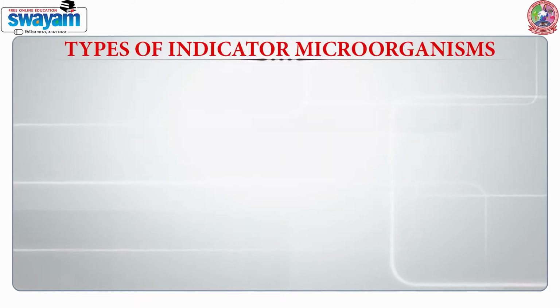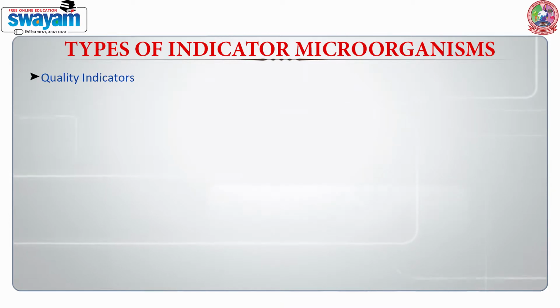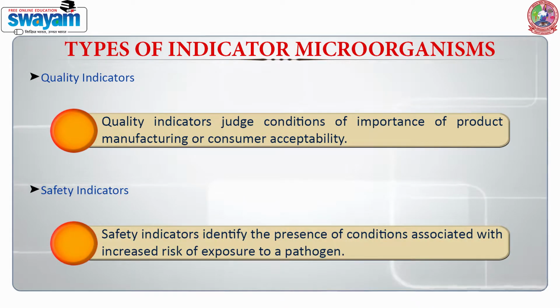So when we talk about the indicator microorganism, we should know their types. There are two types of indicator microorganisms. The first one are the indicators of quality. And the second category is indicators of safety. Quality indicators judge conditions which are important for product manufacturing or consumer acceptability. On the other hand, safety indicators identify the presence of conditions associated with increased risk of exposure to a pathogen.